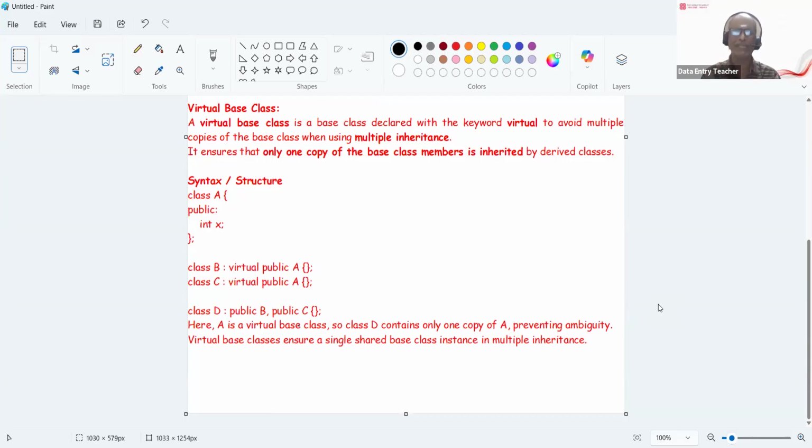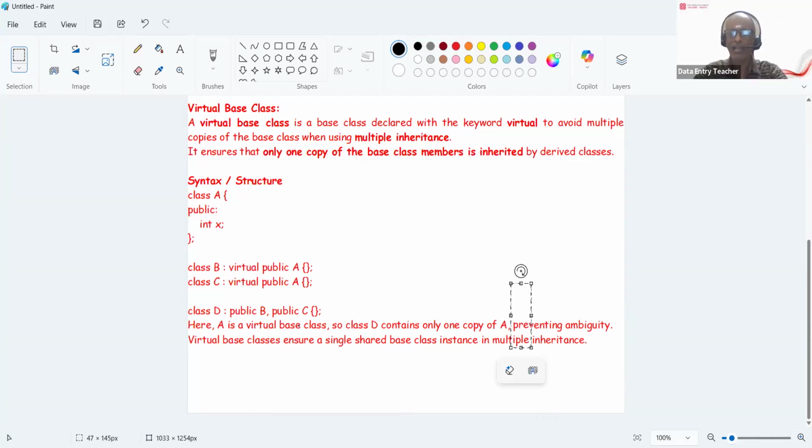So D is inheriting B and C, so it will have two copies. To avoid the ambiguity, A is made a virtual base class. So D contains only one copy of A, preventing the ambiguity. So virtual base classes ensure a single shared base class instance in multiple inheritance. This is actually the virtual base class.